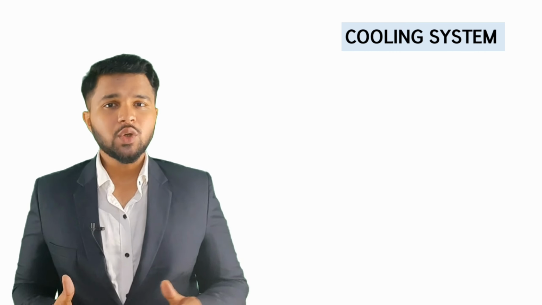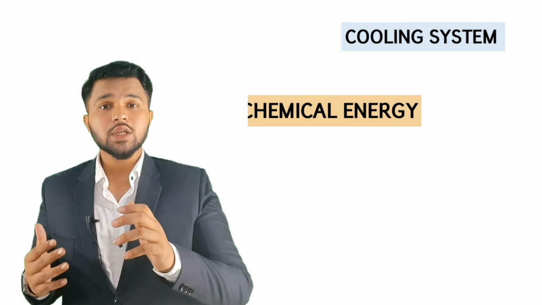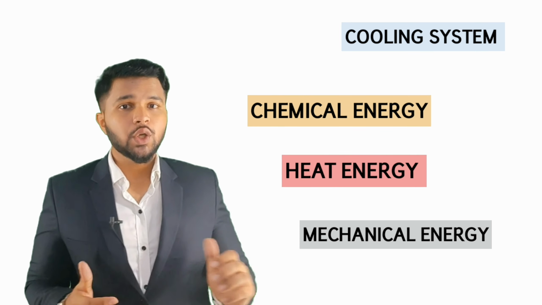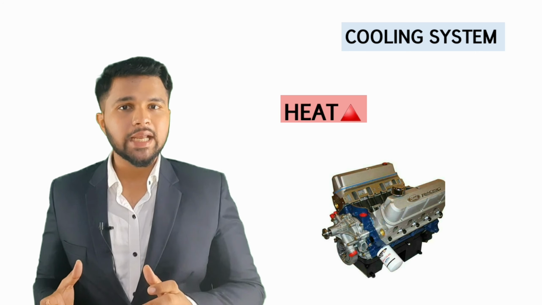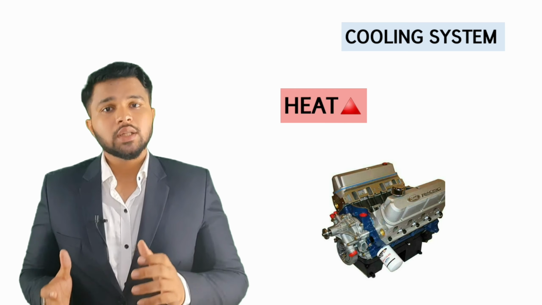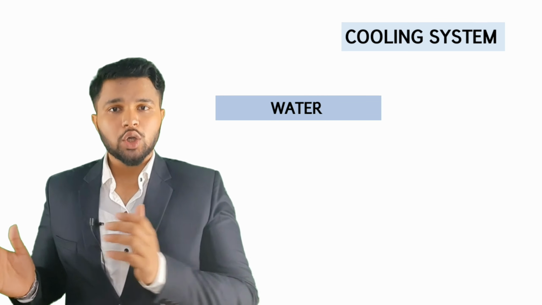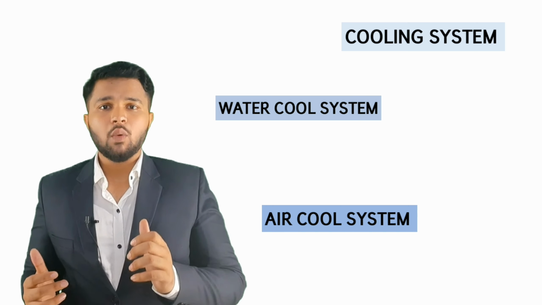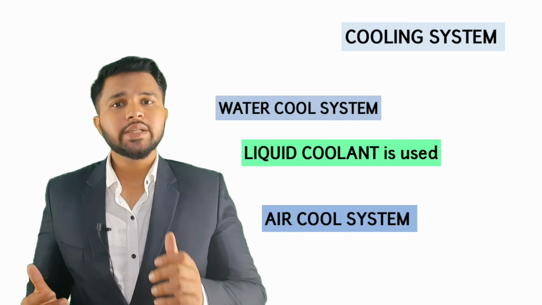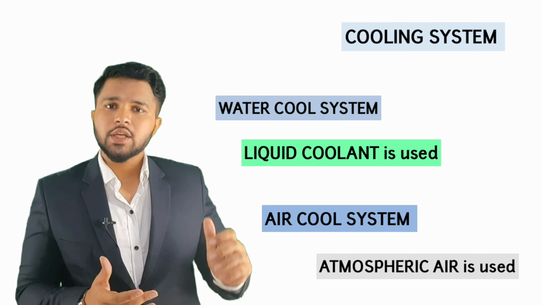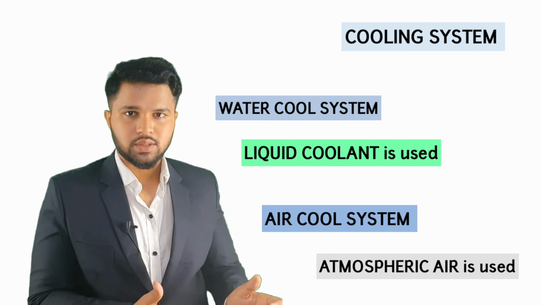Cooling system. As we know, an engine converts chemical energy of a fuel to heat energy and then heat energy to mechanical energy. During this process, the engine gets heated, and to reduce the temperature of the engine, cooling systems are used. There are two types of cooling system: water cooled system and air cooled system. In a water cooled system, a liquid coolant is used to reduce the temperature of the engine, whereas in an air cooled system, atmospheric air is used to reduce the temperature of the engine.